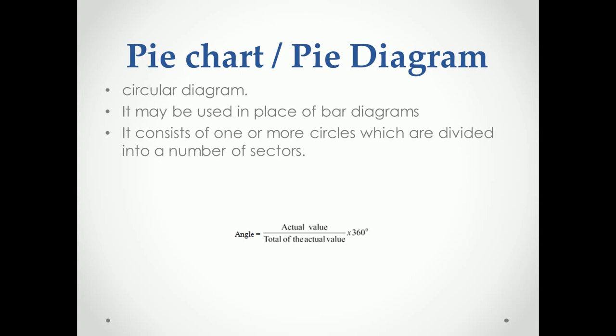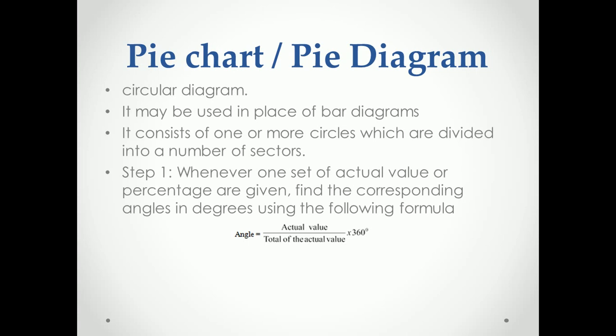We will see the steps in drawing a pie diagram or pie chart. In the first step, we have to find the percentage or actual value, and find out the angle of each component. Just take down this formula: angle is equal to actual value divided by total value into 360 degrees, because the whole circle is 360 degrees.